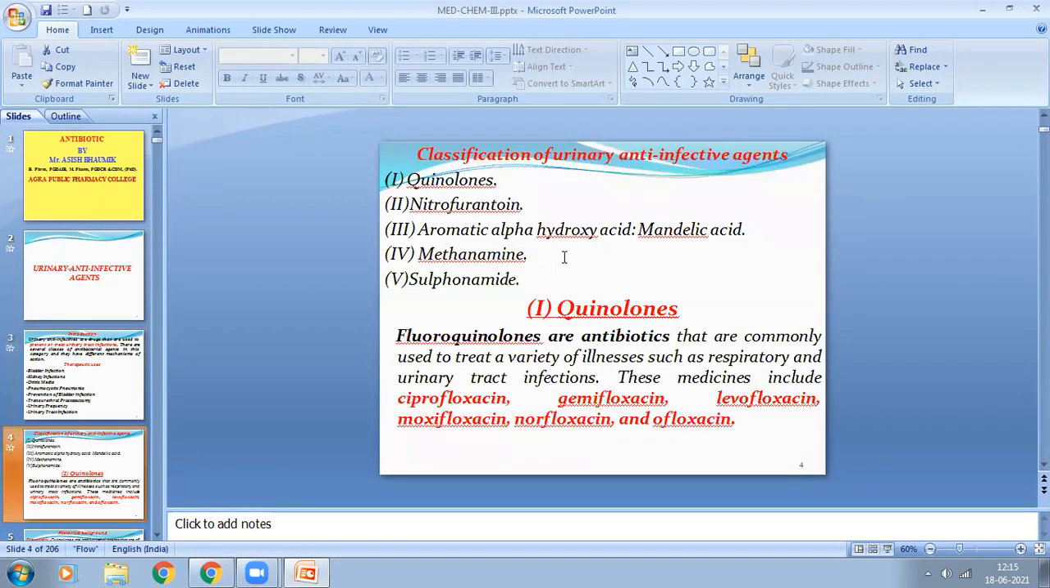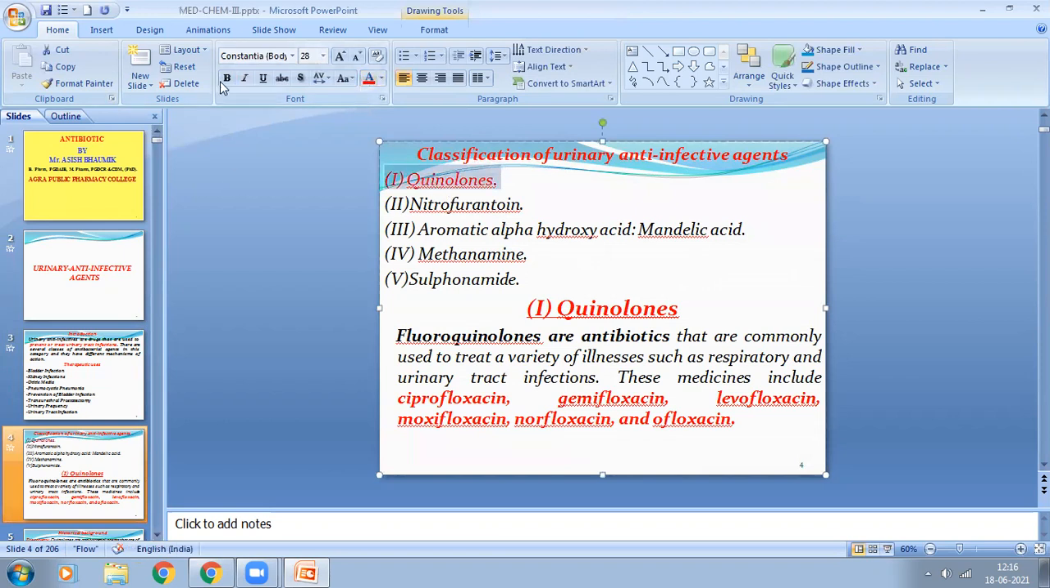Next, classification of the urinary anti-infectives. These are the drugs which are used to treat UTIs, meaning urinary tract infections. So they are basically called urinary anti-infectives. They are classified into the following groups: quinolone derivatives, and next, nitrofurantoin.